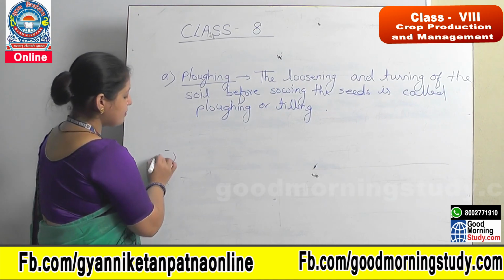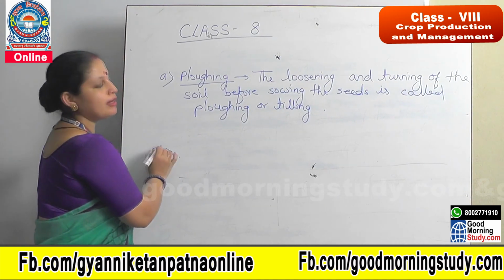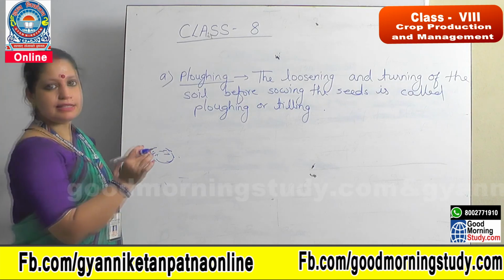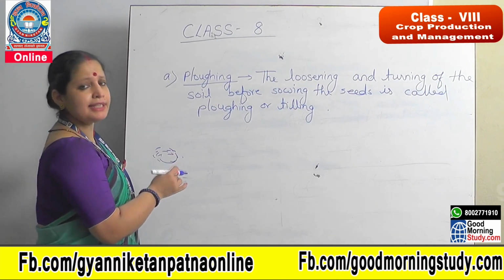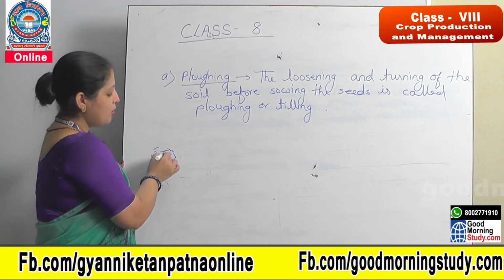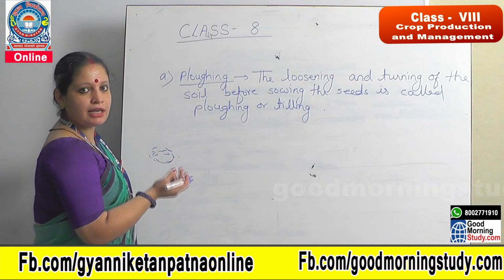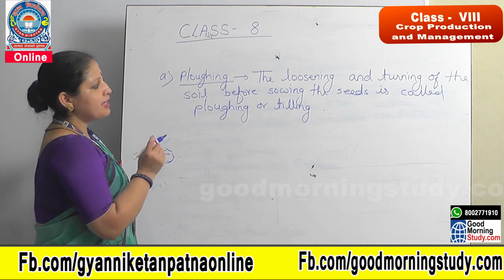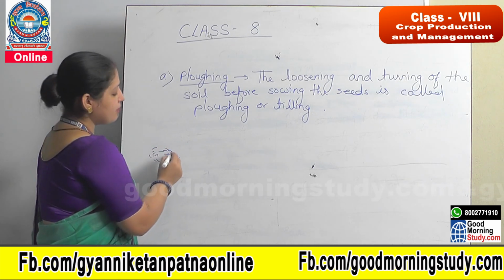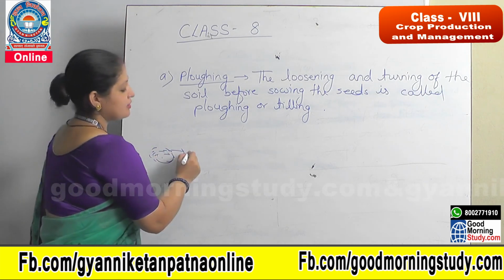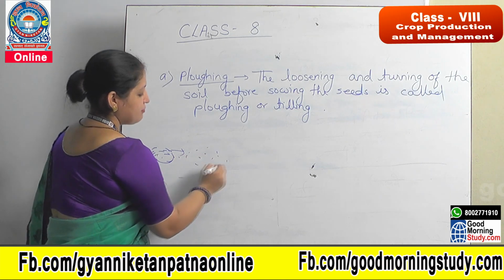Sometimes the soil becomes compact or hard, and if we put the seeds in that soil, it is difficult to grow or germinate those seeds. Why? Because they will not get the proper nutrients, sunlight, water. So it is very important to loosen the soil. When we do this process, the soil becomes loose and free.